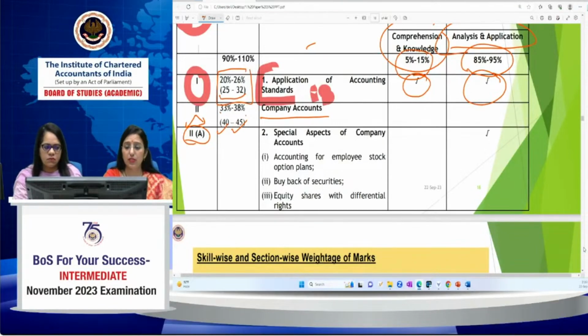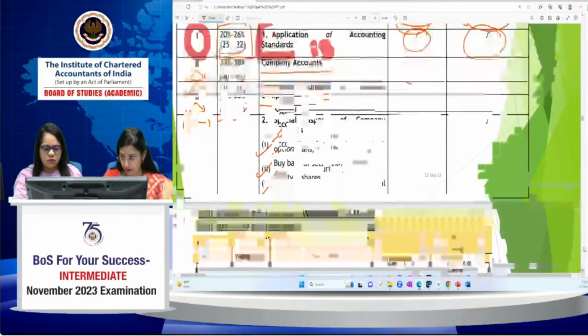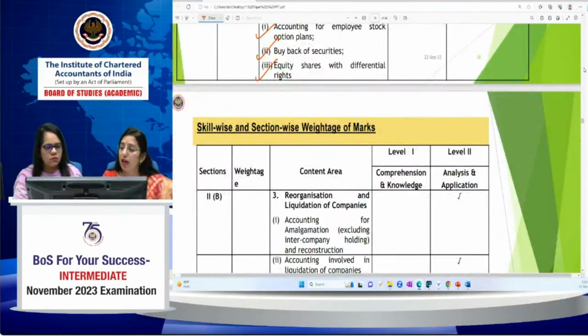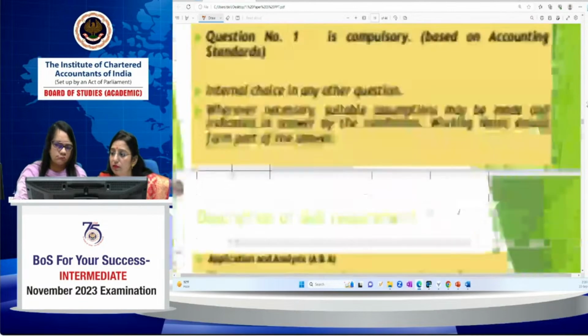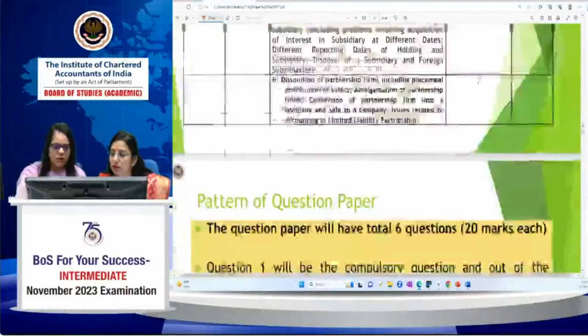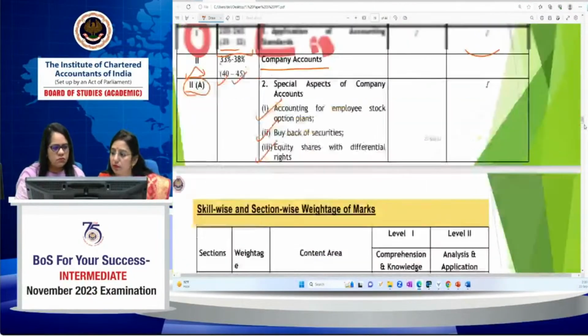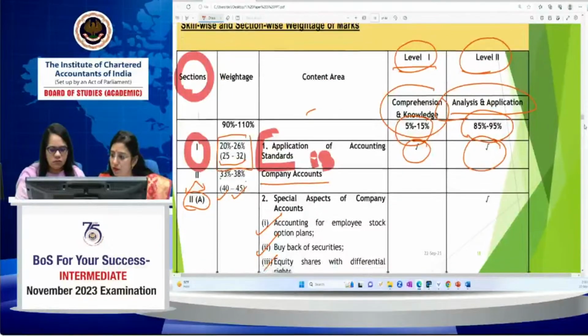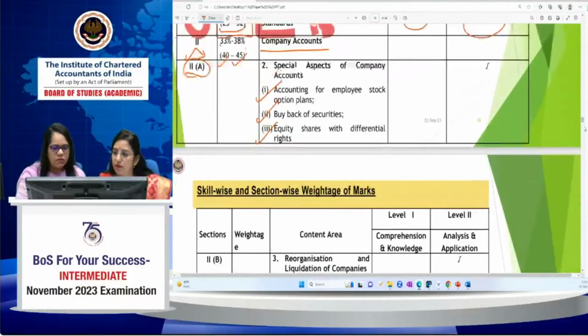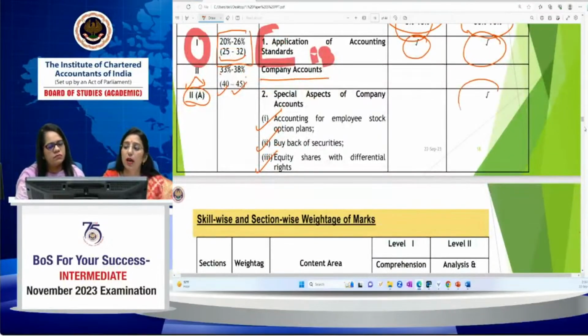The topics covered are ESOP, buyback, right shares, and from the ESOP, buyback and right shares there will be only application and analysis, no comprehension and knowledge question. It will not be asked from these topics. That means you have to work on the practical aspect only, right?